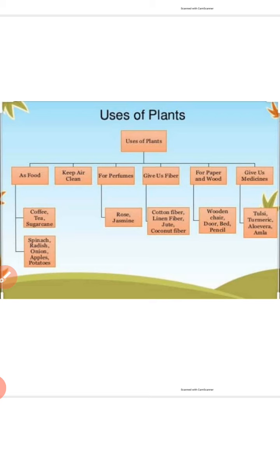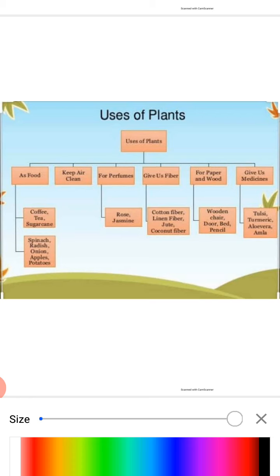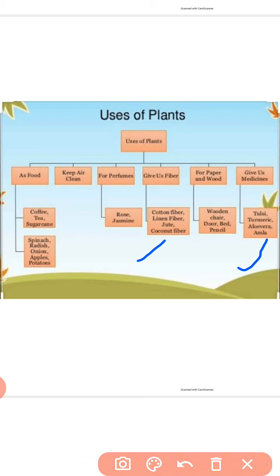All these are various uses of plants, and various examples of different types of plants are given here. For example, plants which give us fiber, like cotton, linen, jute, coconut. Medicinal plants, for example tulsi, turmeric, aloe vera, amla. These all are medicinal plants.